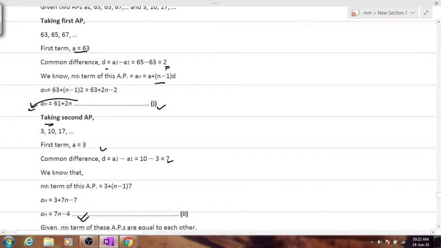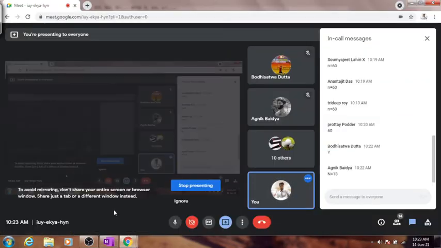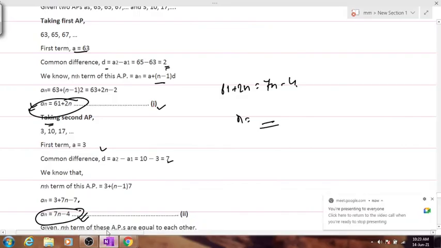So can we equate both of these as given in the question? 61 plus 2n is equal to 7n minus 4. Tell me the value of n now. This is what you've been asked to calculate. Agnik has already answered, very good. Rest of you, you have to equate these two and tell the answer.